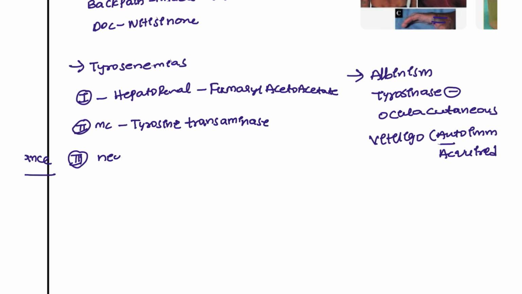The third one is the neonatal type. Here p-hydroxyphenylpyruvate dioxygenase is deficient.